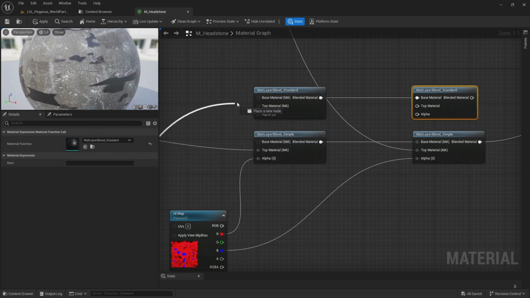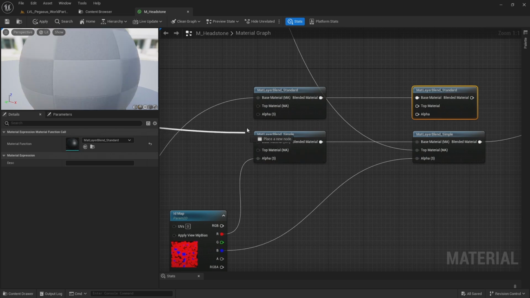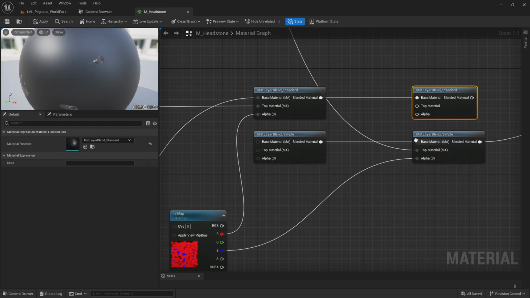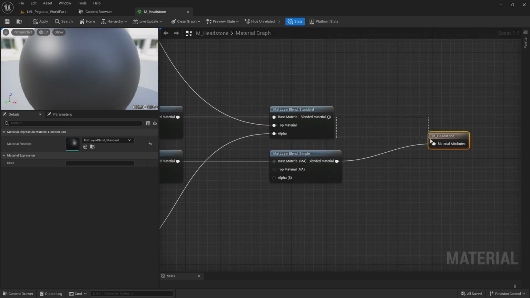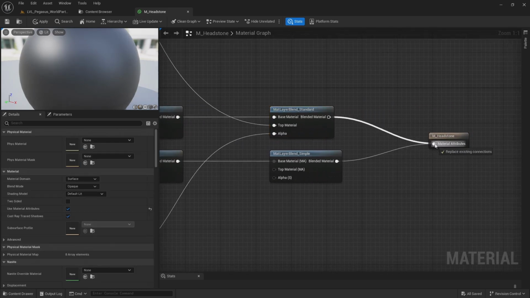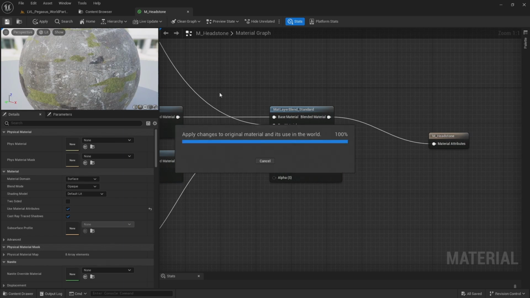That will detach it, and I can reattach it to this new material blend. So let's do that for all of those, and do the same for the second, and connect this to the output on the material, and hit save.